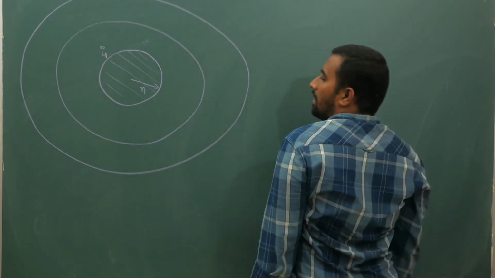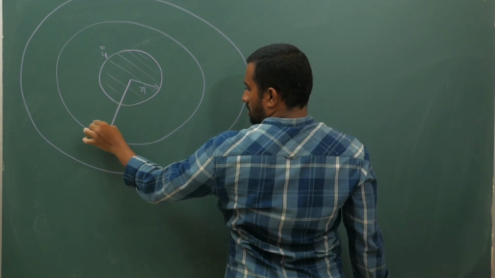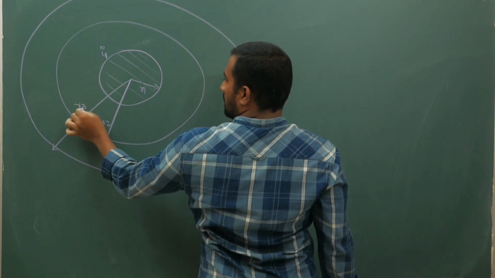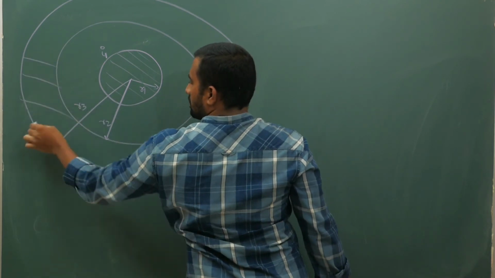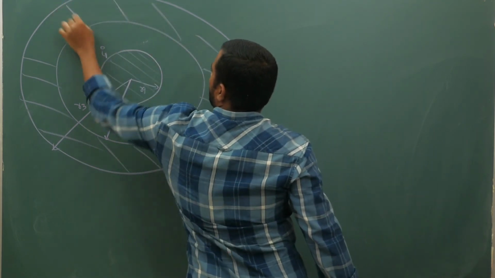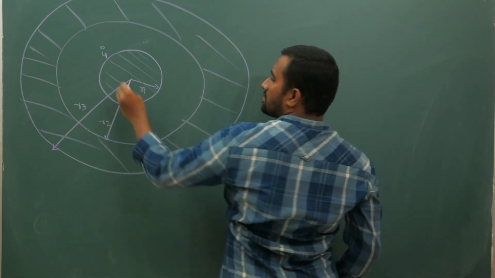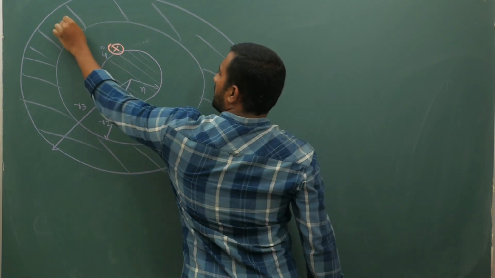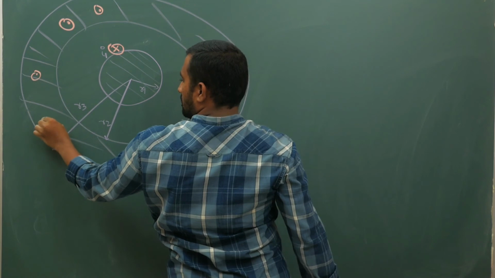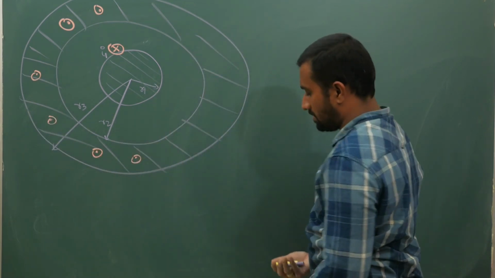I2 current is going, this is R2, this is R3. Here I1 current is into the plane, I2 is out. Everywhere it is out like this.